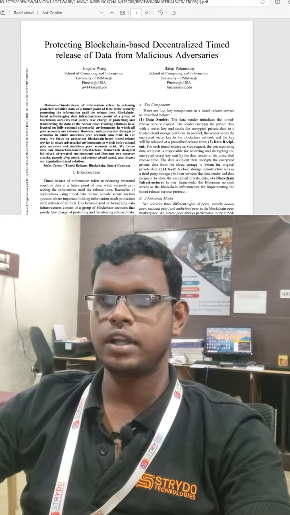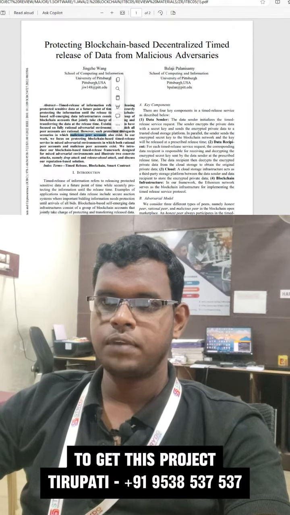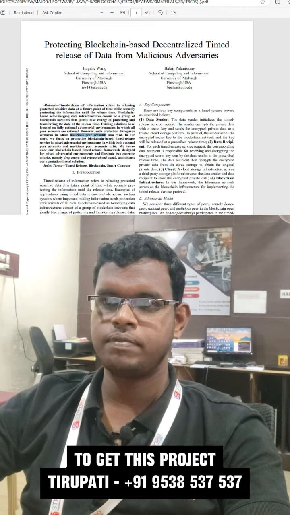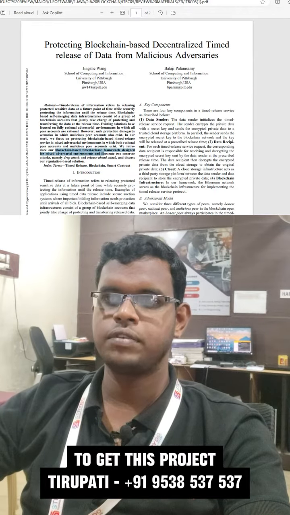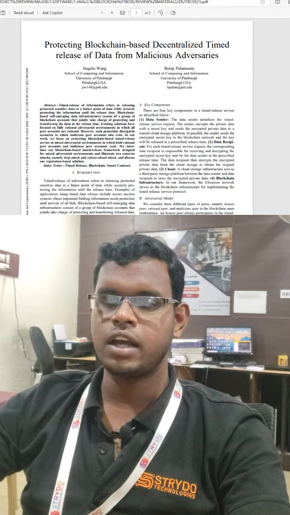So what we have been told in the abstract is that they're going to have an existing process with malicious peer accounts, as the information is not secure. So the blockchain information and blockchain time release have been introduced in the proposed process. In this way, the attack can be reduced.